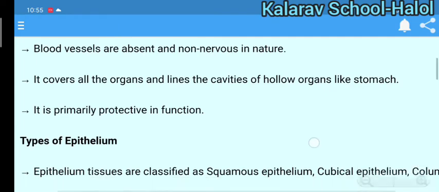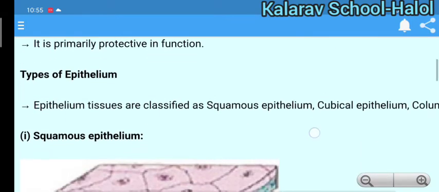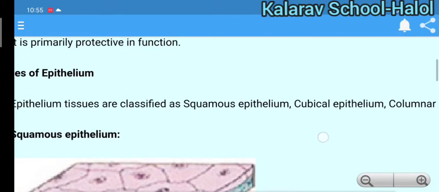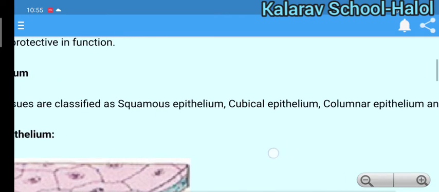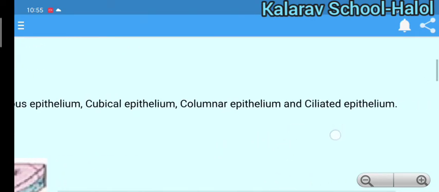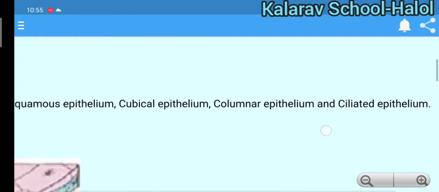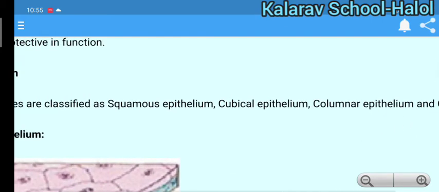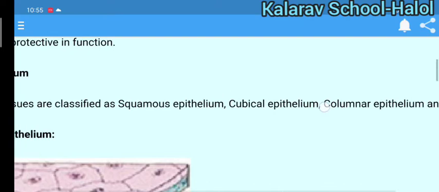Next is the types of epithelium. Epithelial tissues are classified as squamous epithelium, cubical epithelium, columnar epithelium and ciliated epithelium. So animal tissue has the type epithelial tissue, and the epithelial tissue is again classified into four types.